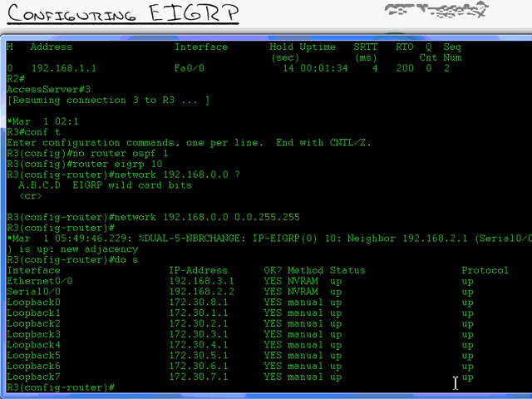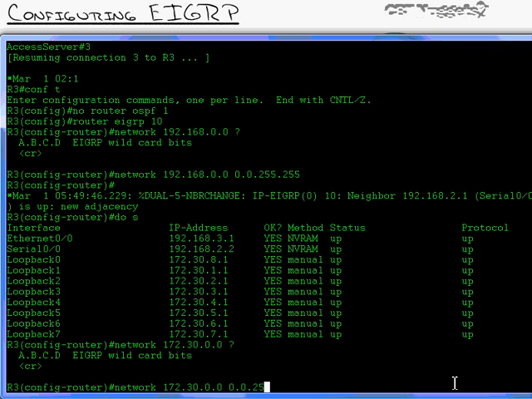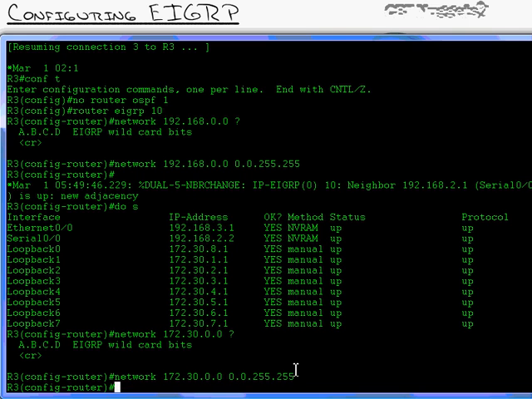So we can advertise those as well. And that way I can also show you summarization with EIGRP. Let's do network 172.30.0.0. And we'll add in 0.0.255.255 as our wildcard bits. So it automatically runs on all of these interfaces and advertises them to the rest of the network.